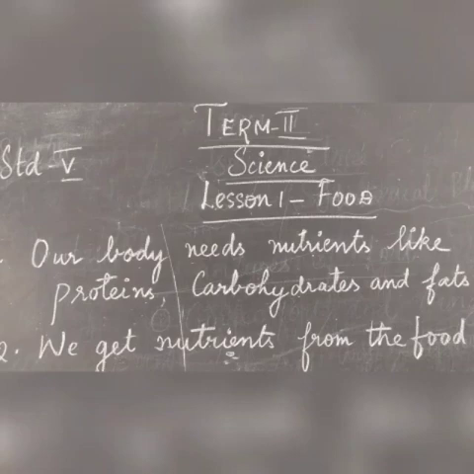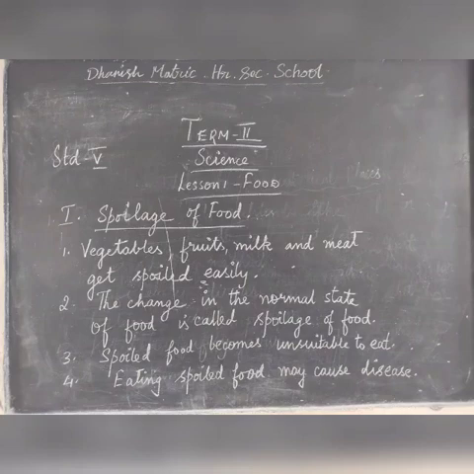If we don't preserve the food properly, it gets spoiled. By eating spoiled food, we get diseases. Spoilage of food. Food items like fruits, vegetables, milk and meat will be fresh for only a very short time. These are called perishable foods, and they get spoiled easily.